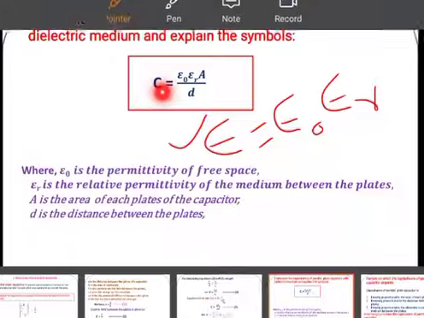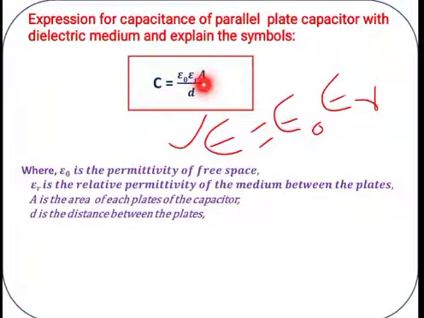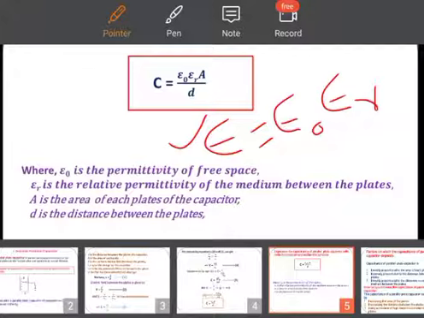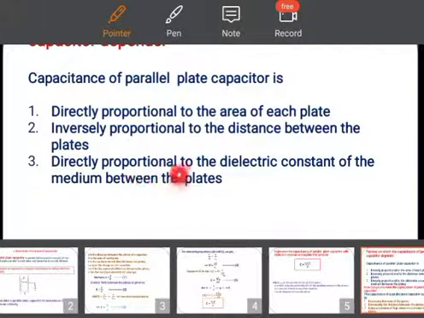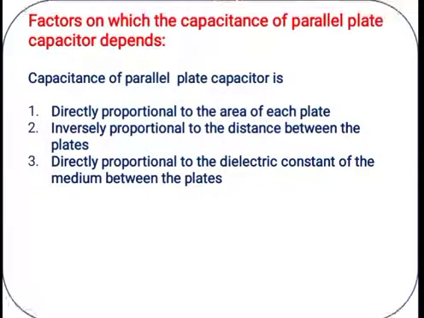Just go through this expression: C is directly proportional to A, C is inversely proportional to D. If we increase the area, C increases. If we increase the distance, C decreases, because it is inversely proportional. If we increase the dielectric medium, the epsilon naught and epsilon R, then C also increases. So third, directly proportional to the dielectric constant of the medium between the plates.